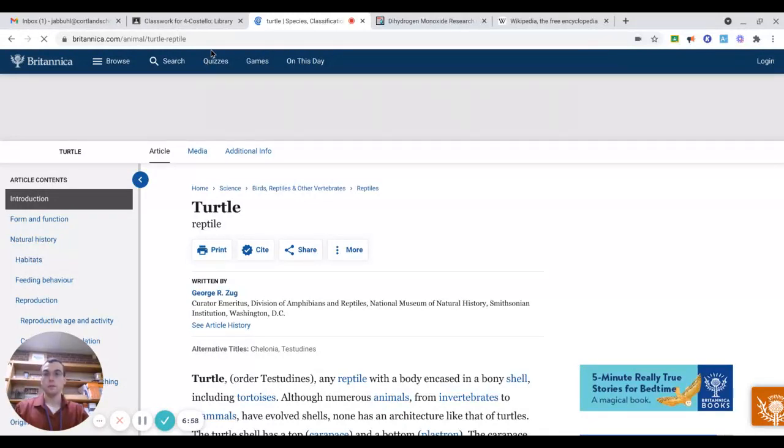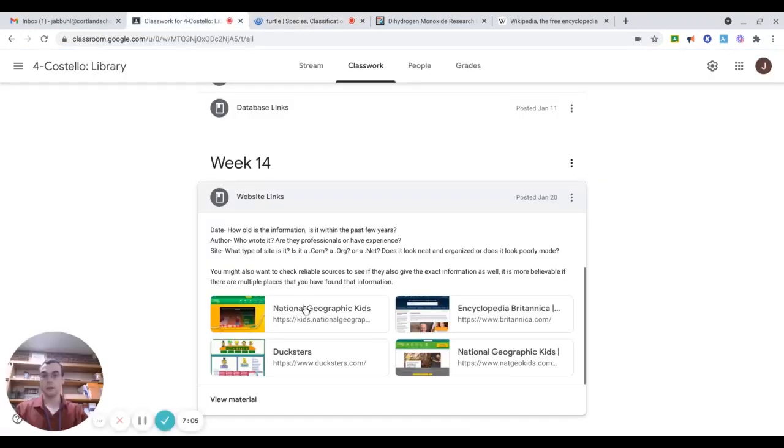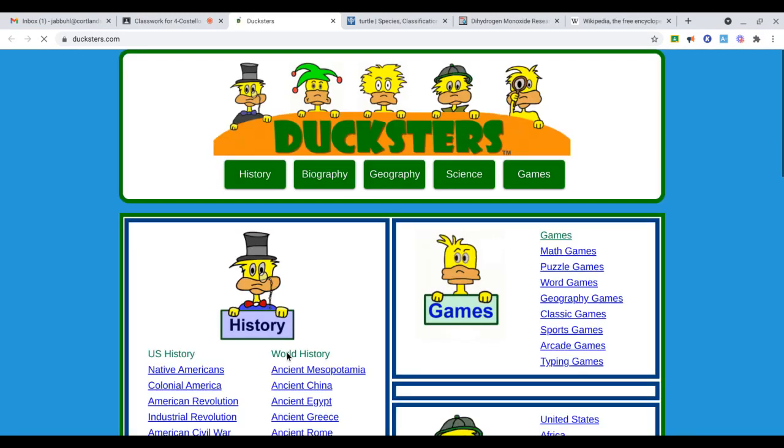So, another thing, going back to our site here, National Geographic Kids is another good site because National Geographic has been around a long time as a magazine which gathers information about the natural world. So, that is something we could do as well. Now, one interesting one I found was Ducksters.